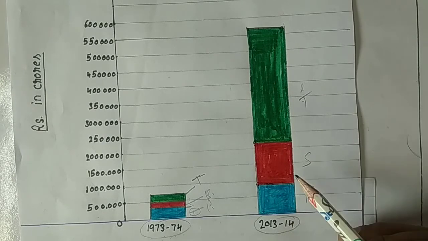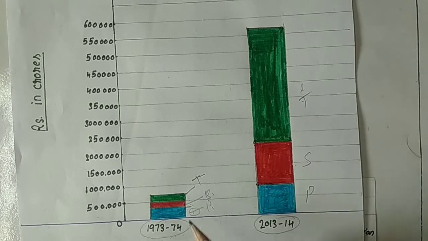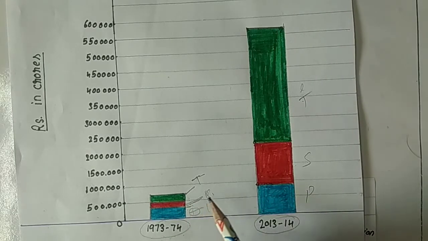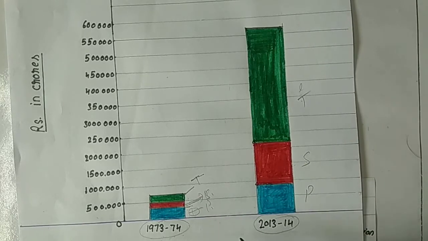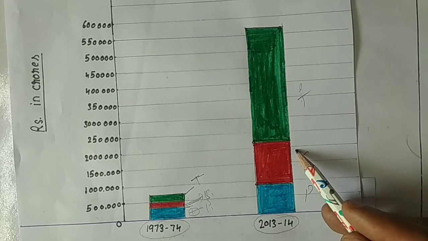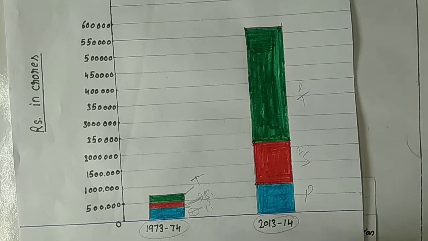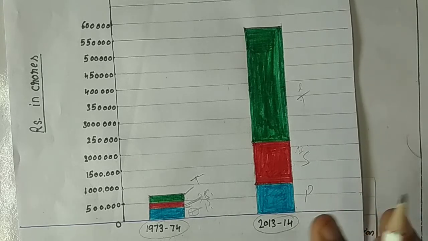Now the second one is the secondary sector, so you can compare this with the first one. In 1973 the secondary or manufacturing sector is at the lowest position in terms of its contribution in the economy, but here it is at number 2 position. And the primary sector, which was the major contributor in the economy in 1973-74, is now at the lowest stage. We will see the reasons responsible for this.